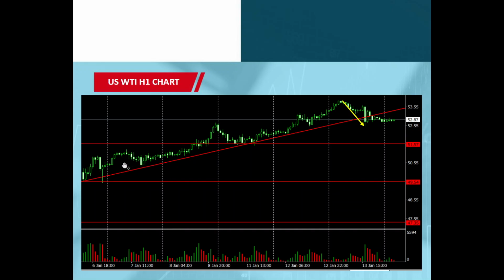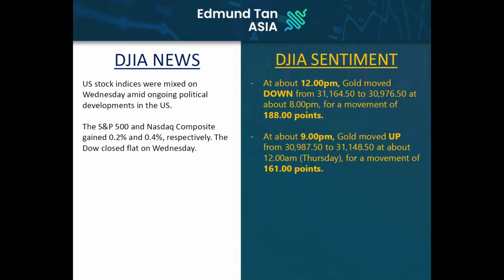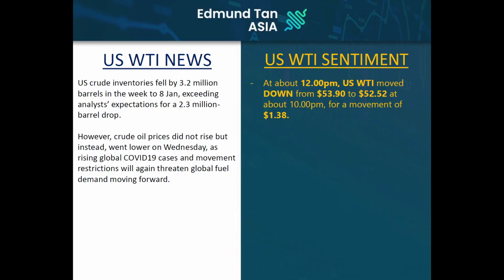Crude oil prices pushed back down after touching a high of $53.90, and this is on the back of at least a 1 week bullish run, and it was also due for a correction or a retracement. The Dow Jones Industrial Average was pretty much sideways or muted in a very quiet consolidative fashion, so nothing major coming out from there. So for yesterday, markets were technically, according to my views, a bit on the quiet side.